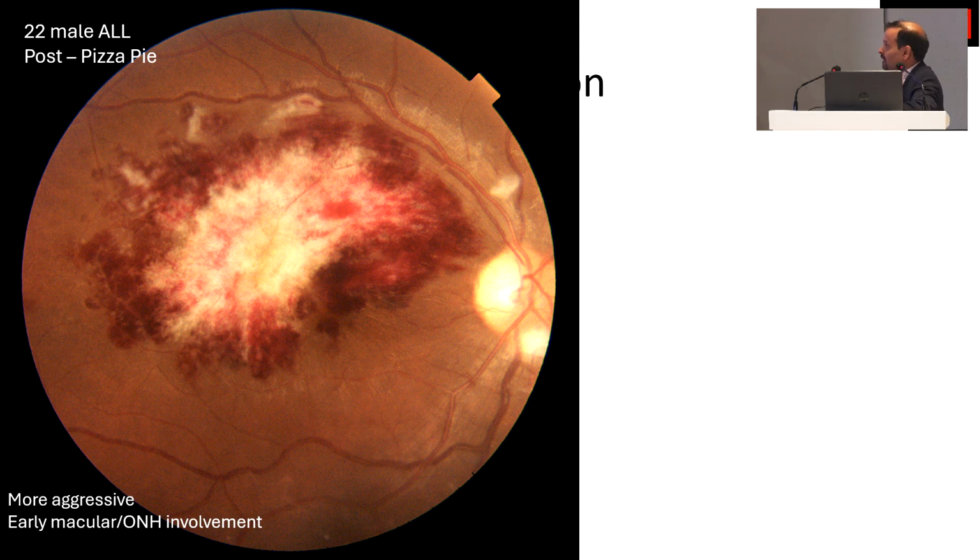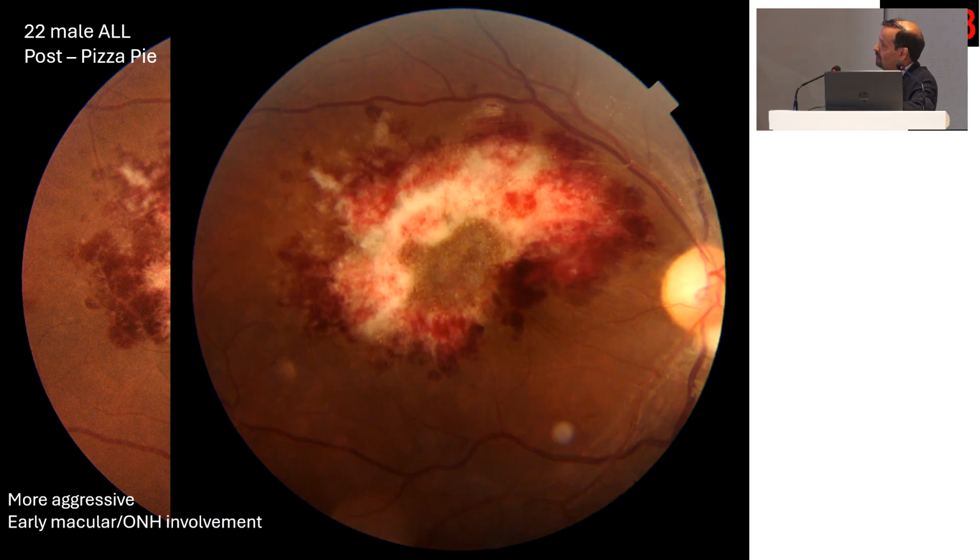So these were most of the HIV patients, but remember, aggressive form of disease can present in other forms of immunosuppression. For example, this young male with acute lymphoblastic leukemia, a typical appearance where there is a pizza pie appearance with retinitis, lots of hemorrhages, and these diseases are actually very difficult to control. This patient received not only oral Valganciclovir but also intravitreal ganciclovir. You can see there is healing at the center of the lesion, but the lesion has become larger.